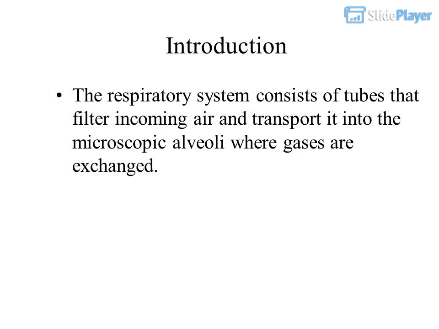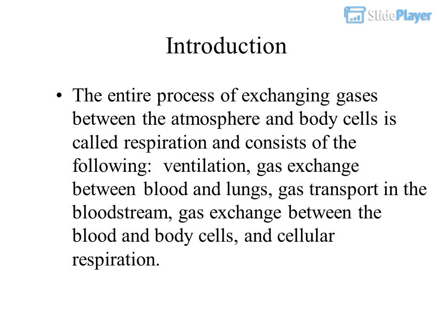Introduction. The respiratory system consists of tubes that filter incoming air and transport it into the microscopic alveoli where gases are exchanged. The entire process of exchanging gases between the atmosphere and body cells is called respiration and consists of the following: ventilation, gas exchange between blood and lungs, gas transport in the bloodstream, gas exchange between the blood and body cells, and cellular respiration.